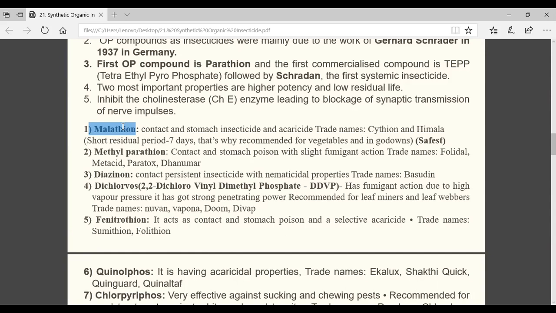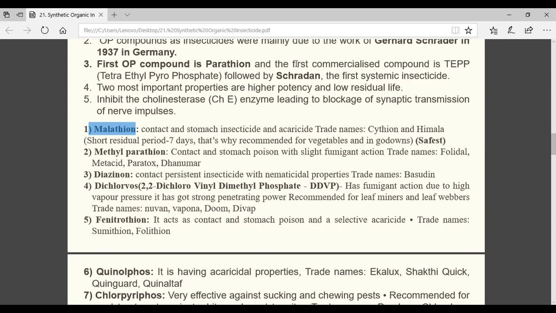Malathion is important because it has a short residual period. That means even 7 to 10 days before harvesting, we can easily apply this malathion. You should be conscious that when you apply the insecticide today, only after 10 to 12 days you should go for harvesting. Within that, malathion will lose its toxicity. Understood or not? This is important. It may come in the exam which organophosphate compound is generally recommended for vegetables. That is malathion.